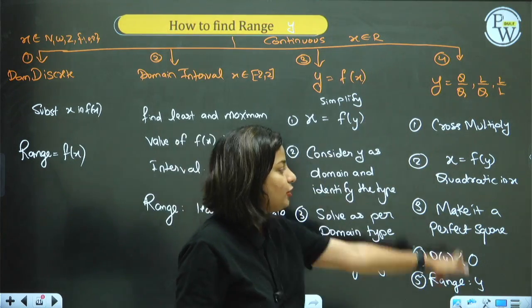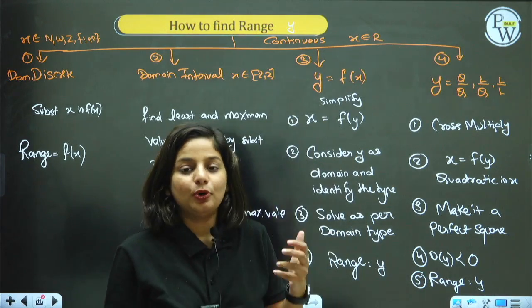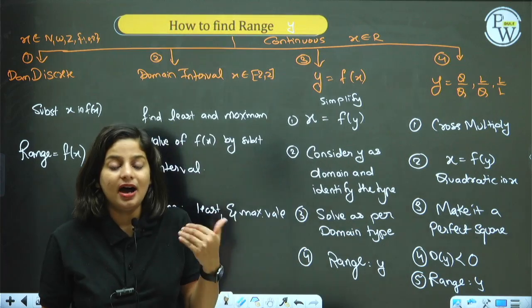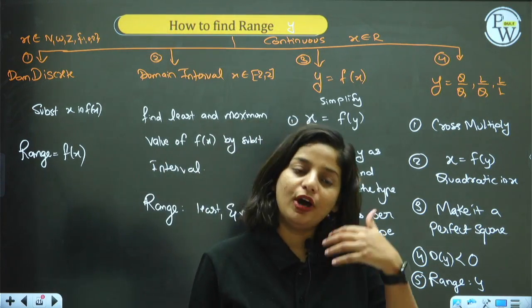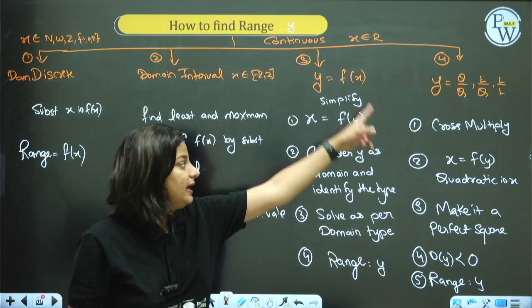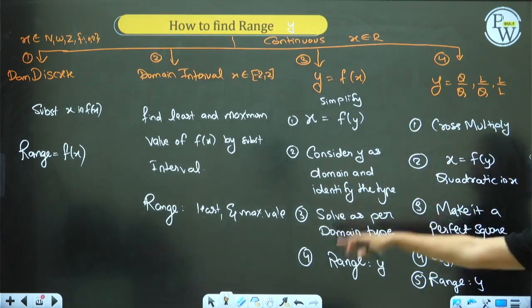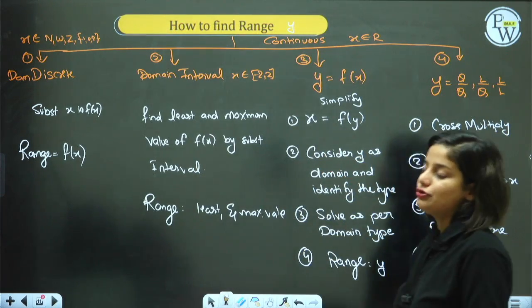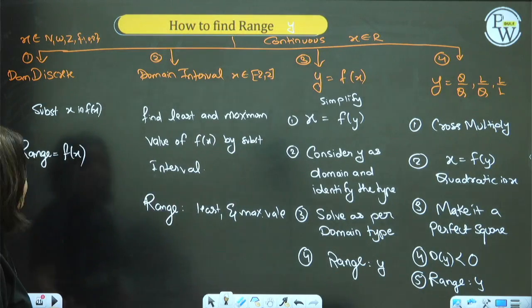Now this fourth method is for a higher level. When you approach questions of R.D. Sharma, R.S. Agrawal, a few questions from the exemplar, or even JEE mains questions, you will need this fourth method. Otherwise, the first three methods will be sufficient to solve all the questions from CBSE, particularly the NCERT.